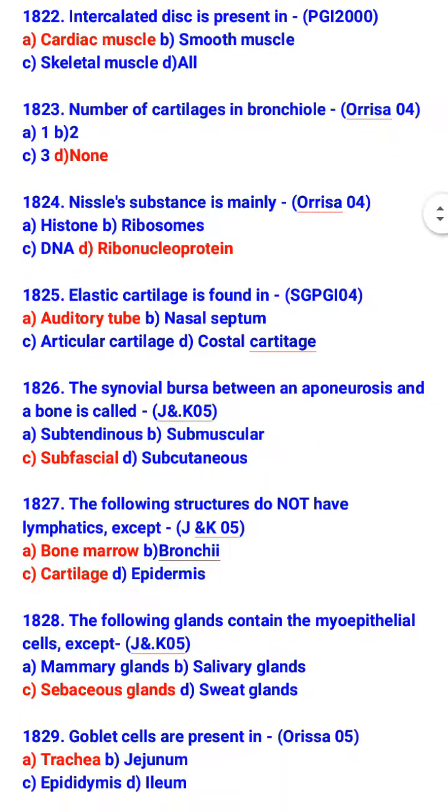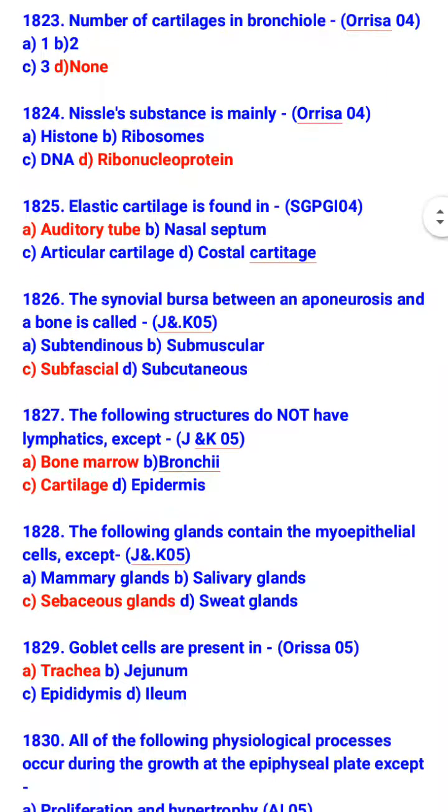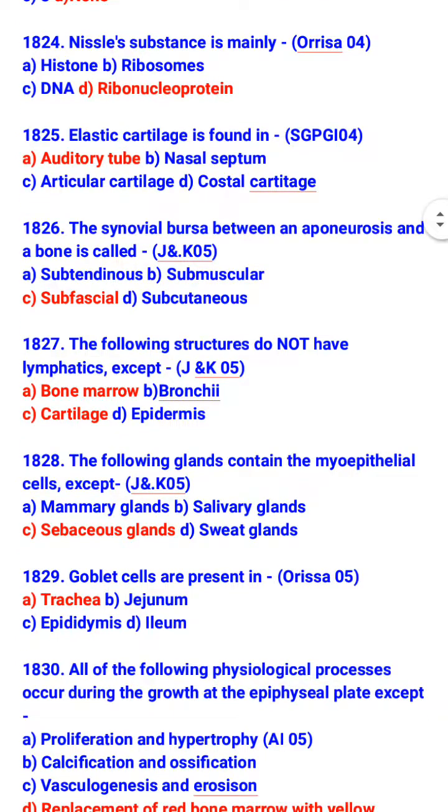The synovial bursa between an aponeurosis and a bone is called subfascial. The following structure do not have lymphatic except bone marrow and cartilages. So, bronchi and epidermis have lymphatic drainage, but bone marrow and cartilages do not have lymphatics.